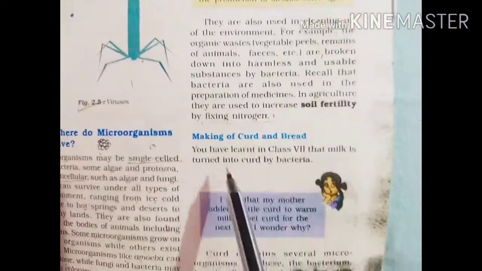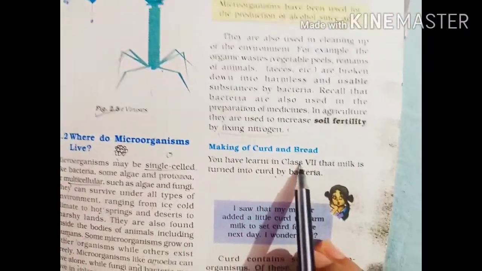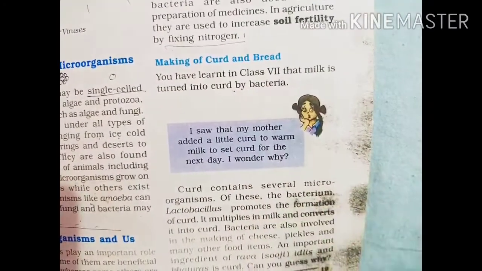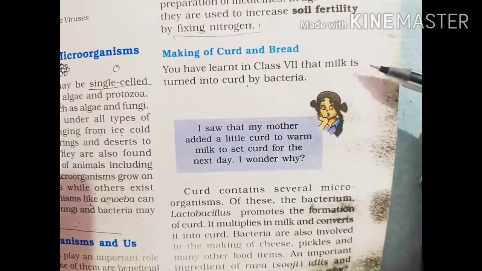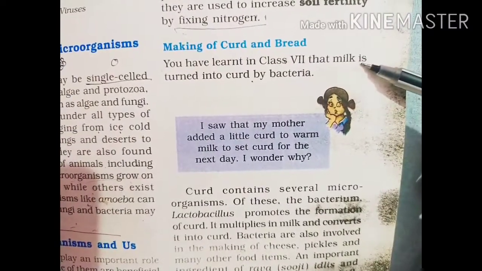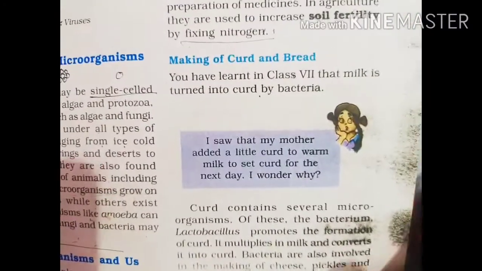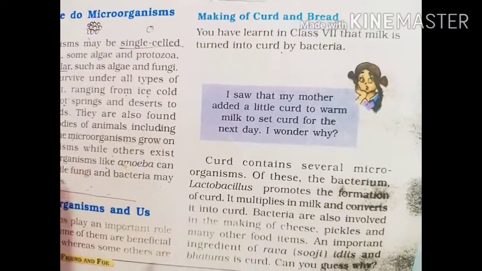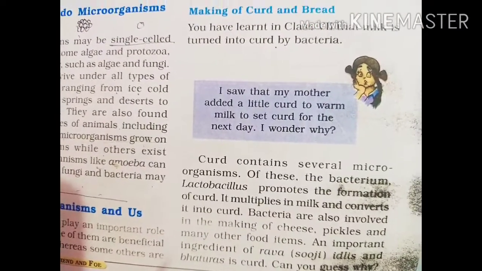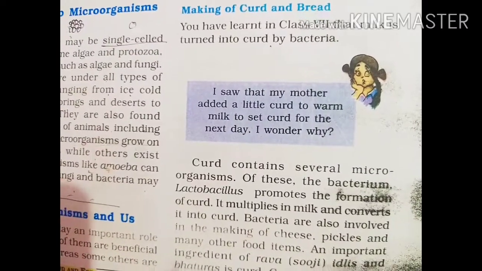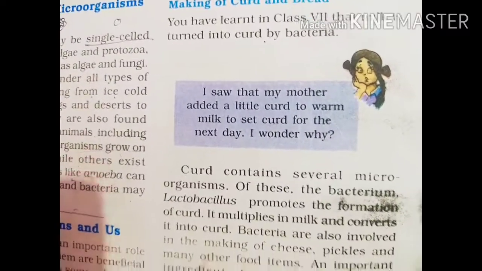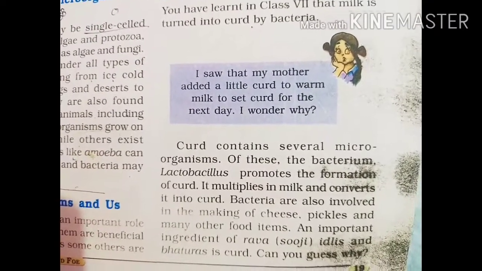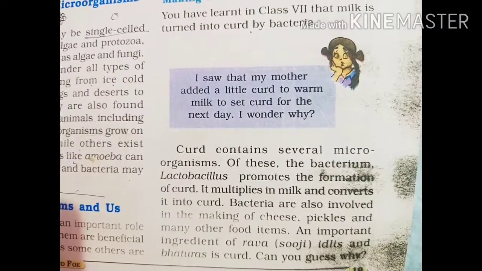So, making of curd and bread. You have learned in class 7th that milk is turned into curd by bacteria. In milk, Lactobacillus and Lactococcus bacteria are found which convert the milk into curd. They change its chemical nature and convert the milk into curd.